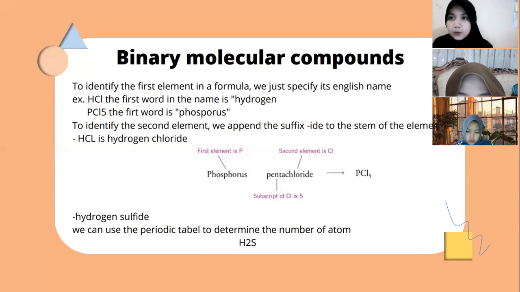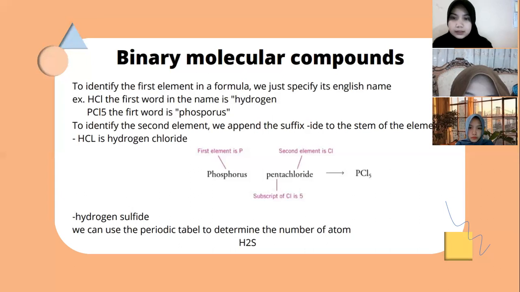Sulfur is in group 6A. To get to the noble gas column, group 8A, we have to move two steps to the right. The number of hydrogen combined with the atom of sulfur is 2. So the formula for hydrogen sulfide is H2S.